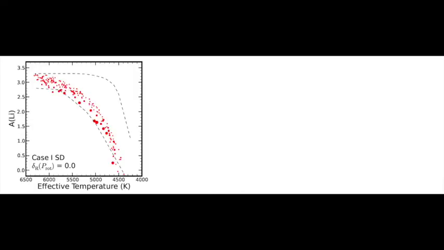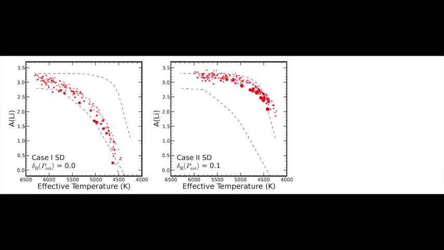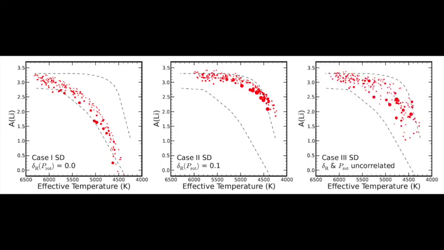Next, we tested whether this qualitative notion could realistically explain the observed lithium pattern in the Pleiades. To do this, we generated a number of synthetic cluster distributions which follow various prescriptions for the dependence of inflation on rotation. First, we tested 3 limiting cases which represent distinct classes of physical models: no radius inflation regardless of rotation, uniform 10% radius inflation regardless of rotation, and inflation uncorrelated with rotation.